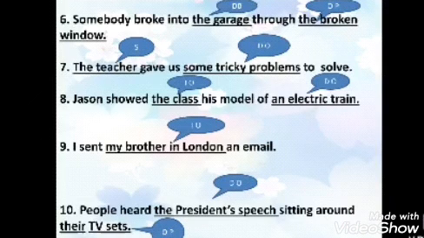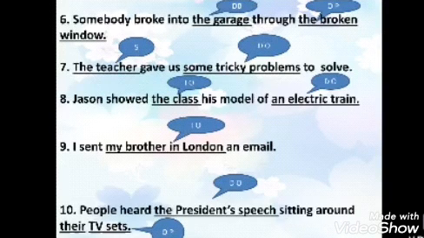Then the eighth one, Jason showed the class his model of an electric train. Now Jason showed what? We are getting the answer, an electric train. So an electric train is your direct object and Jason showed an electric train to whom? So the answer is the class. So the class is your indirect object. So in this way you have to ask questions to get direct object and indirect object.